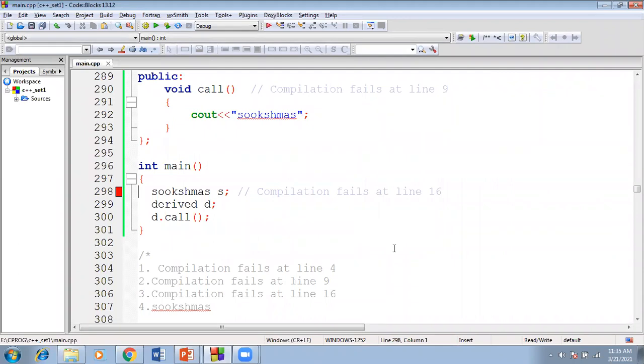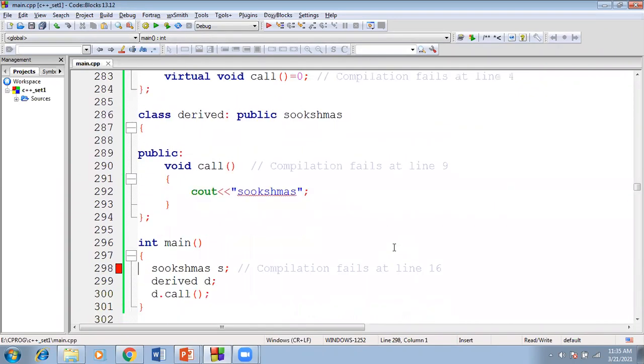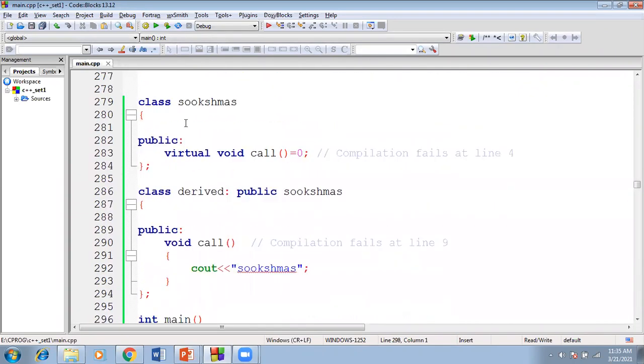When we try to run this program, we will get the compile time error. Why? Because this will be linked with the abstract class also. How we can identify the abstract class: any class consisting of one or more pure virtual functions, that class we treat as an abstract class. I will repeat once again how exactly this class belongs to the abstract class. Any class consisting of one or more pure virtual functions, that class we treat as an abstract class.